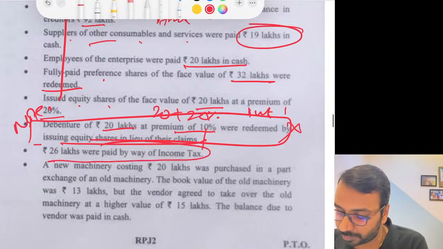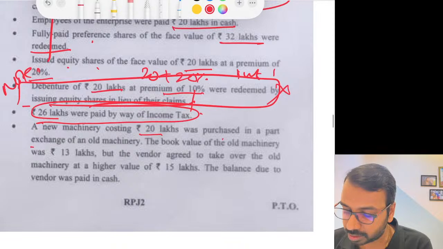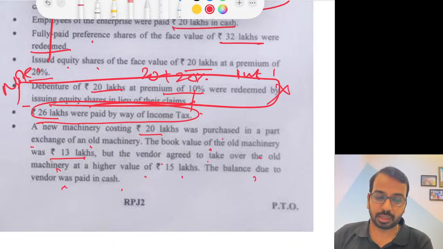26 lakhs were paid by way of income tax, outflow. New machinery costing 20 lakhs was purchased in part exchange of an old machinery. Book value of old machinery was 13. Vendor agreed to take over the old machinery at a higher value of 15 lakhs. The balance to the vendor was paid in cash. So whatever is the cash component, you have to calculate.